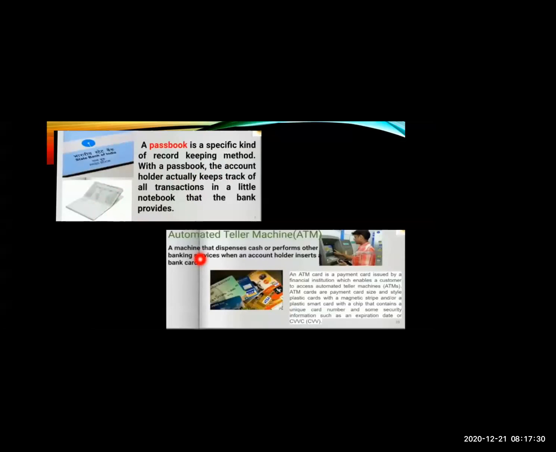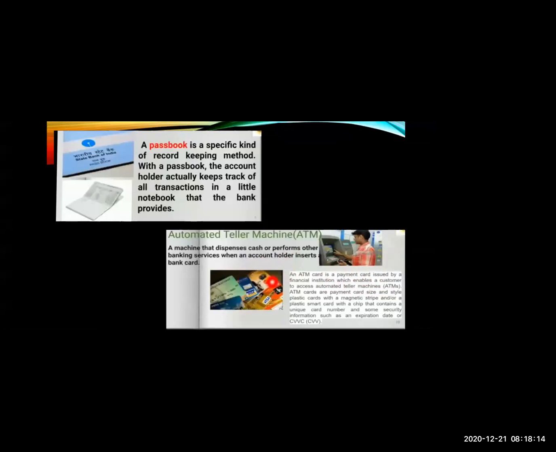Now, automated teller machine. What is this? This is a machine that dispenses cash or performs other banking services when an account holder inserts a bank card. Okay. Now, an ATM card is a payment card issued by a financial institution which enables a customer to access automated teller machines. ATM cards are payment card size and style plastic cards with a magnetic strip and/or a plastic smart card with a chip that contains a unique card number and some security information such as an expiration date or CVV.